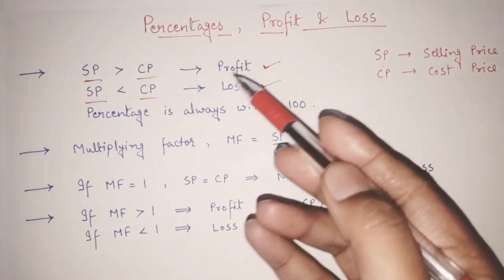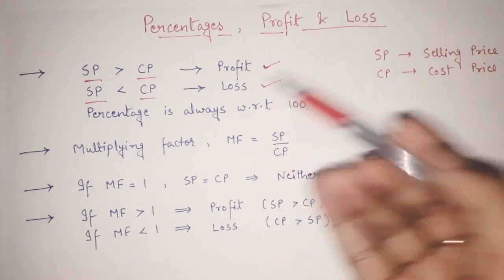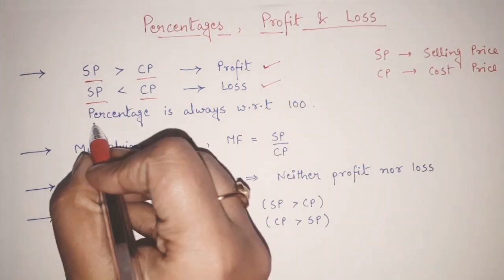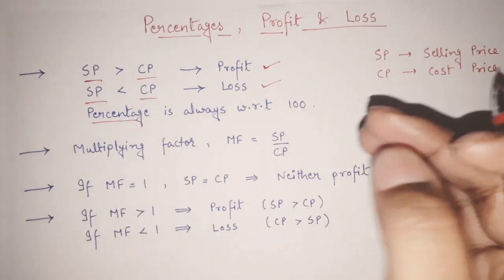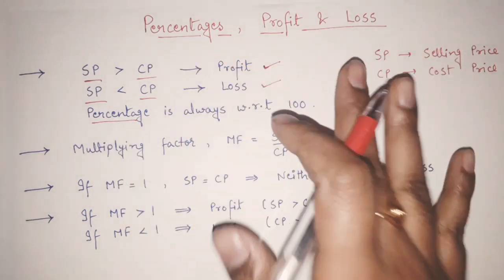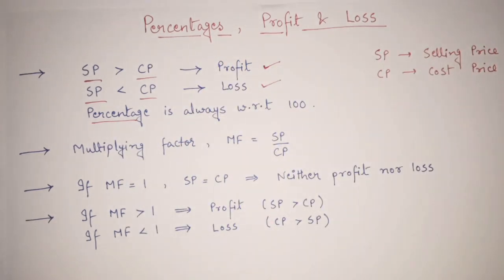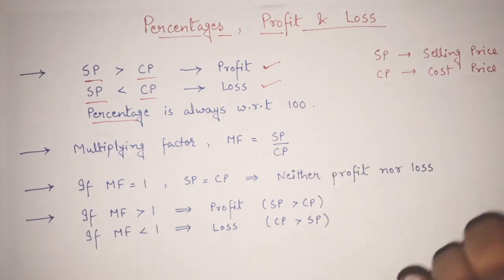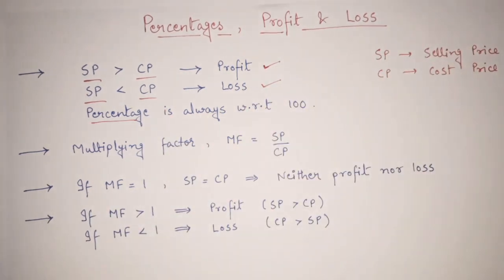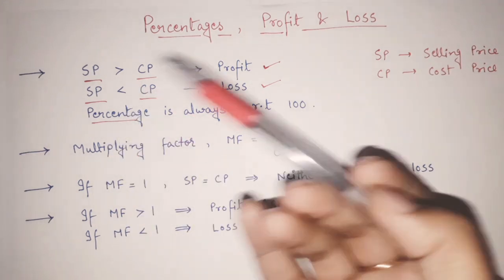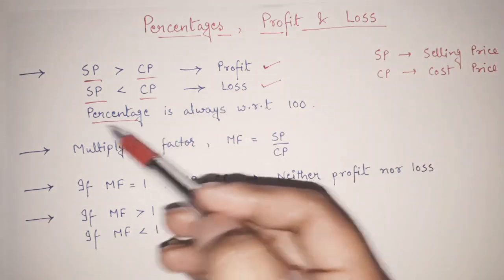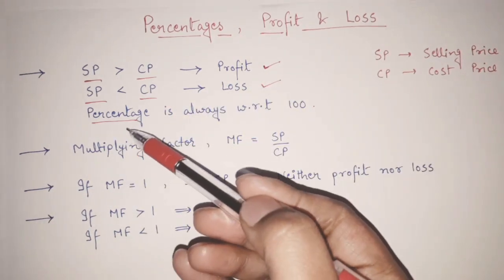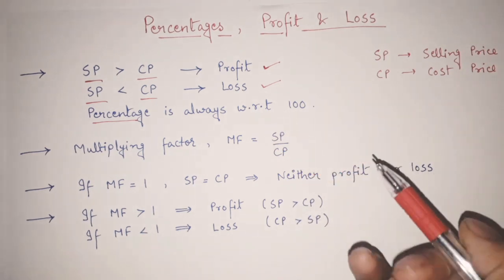This is about the general definition of profit and loss. Now, if we talk about percentage, the only thing you should remember here, see, there is no formal definition here, because in aptitude you should know the concept and based on the concept you should know how to solve the questions. So I'm not giving any formal definition here because that is of no use for our aptitude session. Now informally, what is percentage? Percentage is always with respect to 100.